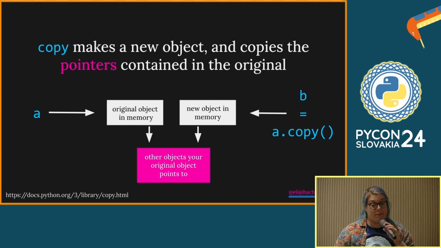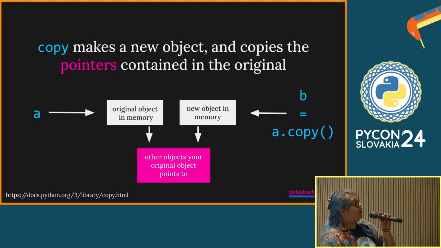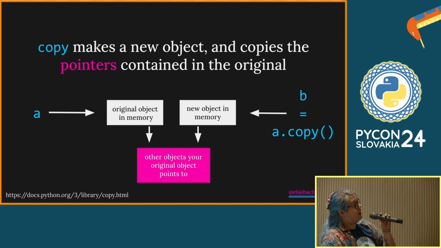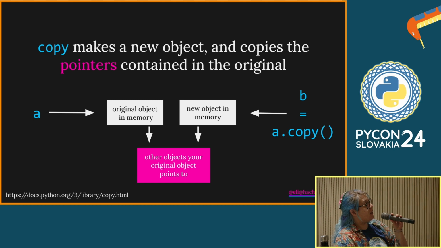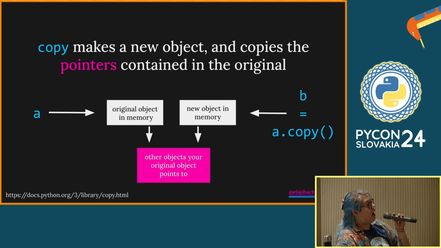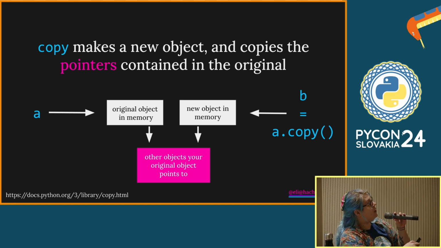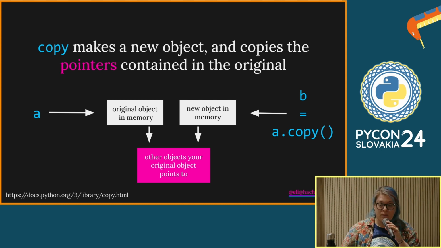If we do copy, like the list copy method, this is all new. We've made a new pointer to a new object, but the pointers within that new object still point at the originals one layer down. And that's why when we had a list within a list, we used the copy method, and we changed something, it was still reflected here. It was still pointed at through this object.